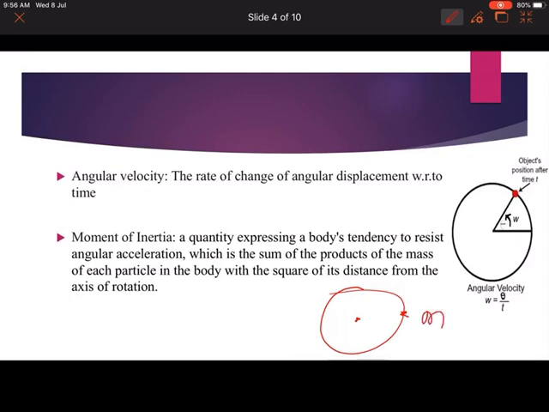It has a mass of m and the distance between them is r. So it is the product of the mass of each particle in the body and the square of its distance from the axis of rotation. So m r square is the moment of inertia at this point. Understood? Okay.